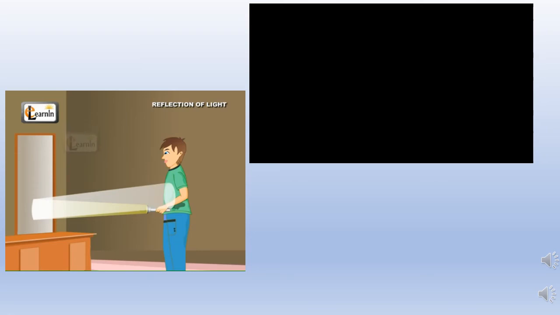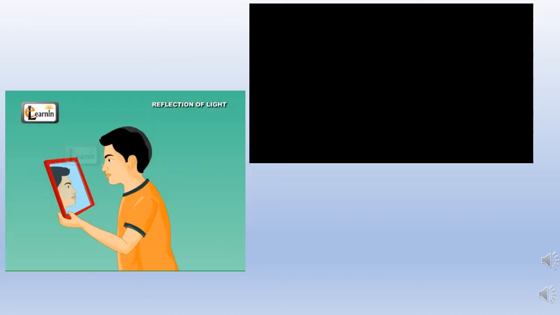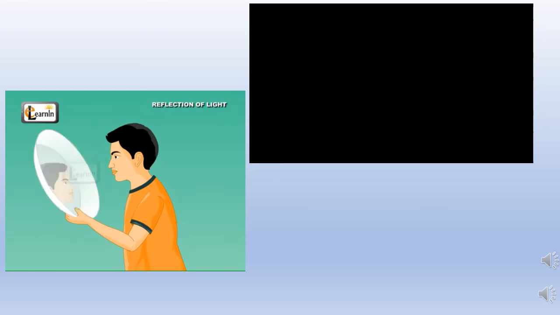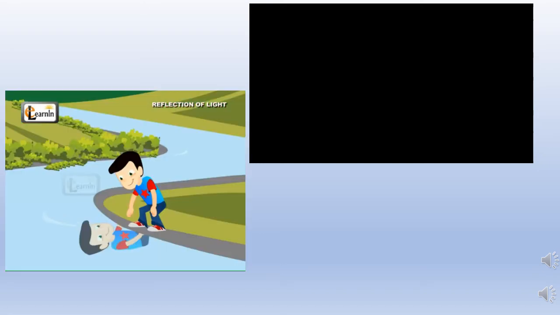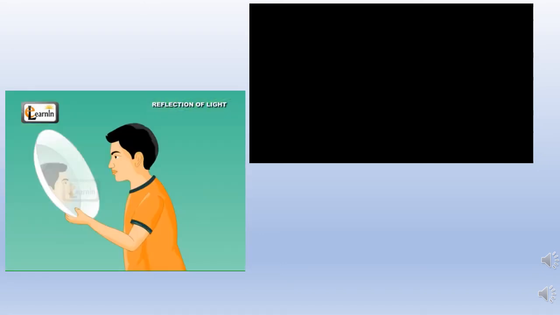The surfaces which reflect light are called reflective surfaces. In the same way, we can observe images of any object placed in front of a mirror. Sometimes images can be seen even on new steel vessels or ponds where water is still. So any smooth surface, like steel or water, can reflect light like a mirror, acting as a reflective surface.